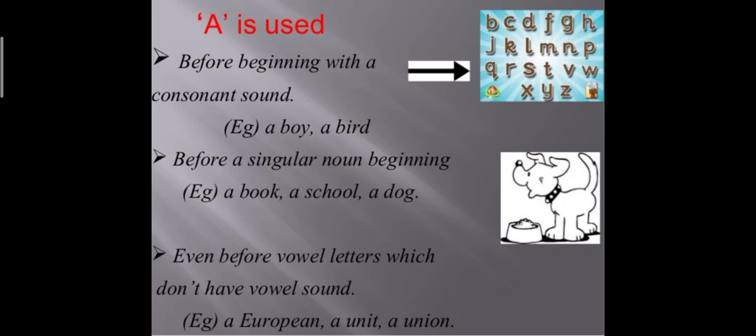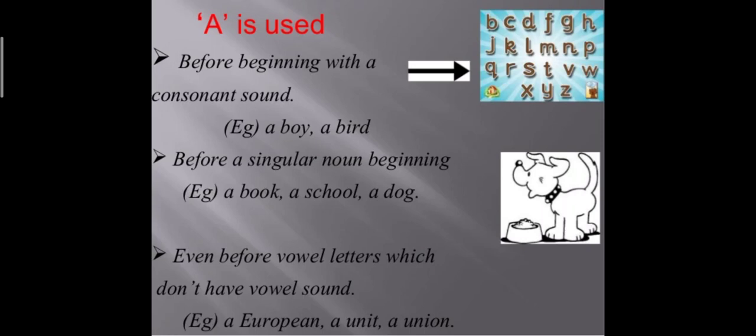So here we are going to use a only before a singular noun. For example, if only one book is there, we will say a book. If only a bag is there, again we'll use a only. A school, a dog, in this manner.